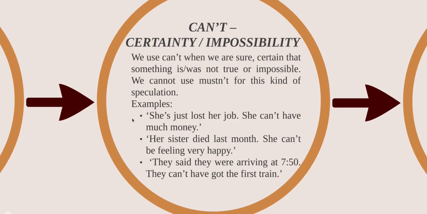She can't be feeling very happy. No debe estarse sintiendo muy bien. No puede estarse sintiendo muy bien. And finally, they say they were arriving at 7:50. They can't have got to the first train. So maybe they missed the train. Maybe they don't want to see you. Maybe they had an accident. There is a world of possibilities. But the use of can't is to express the one that you are almost sure about.